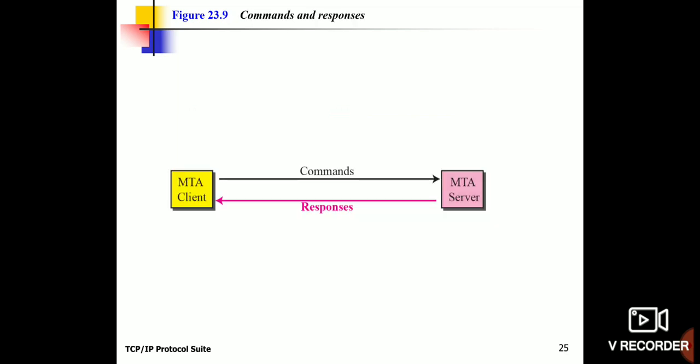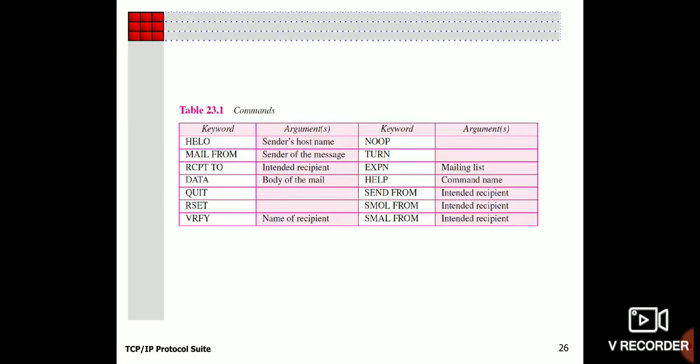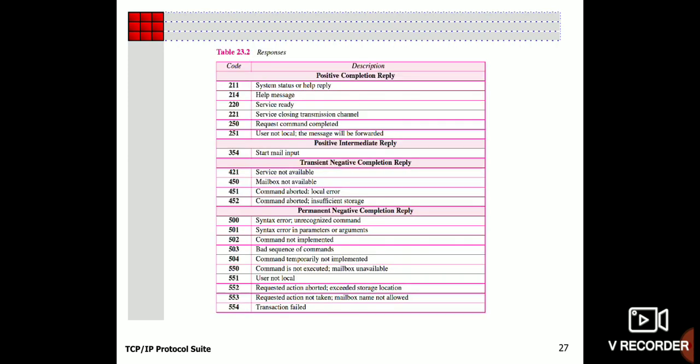Next, commands and responses. So the MTA client is going to send commands, and the MTA server is going to give responses. So what are the commands? Initially, the MTA client is going to send a hello, and there are a few keywords used here. Your first keyword is going to be HELO. Second one is MAIL FROM, and RCPT TO, DATA, QUIT, RESET, VERIFY, and there are a few more commands: NOOP, TURN, EXPAND, HELP, SEND FROM, SOML FROM, SAML FROM. So there are a few commands to be used here, and we can see the response messages with codes also, right?